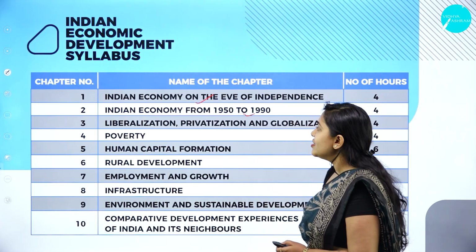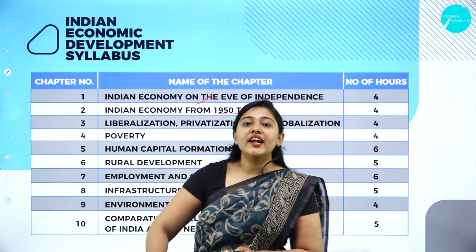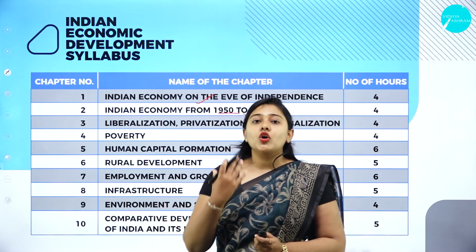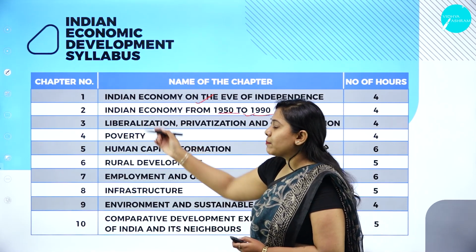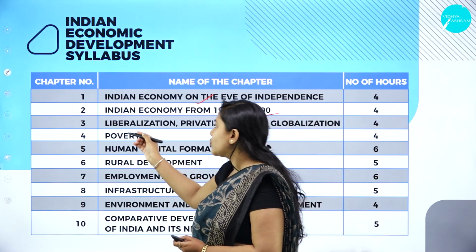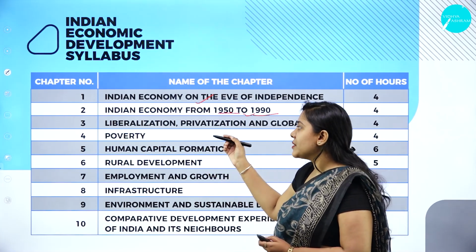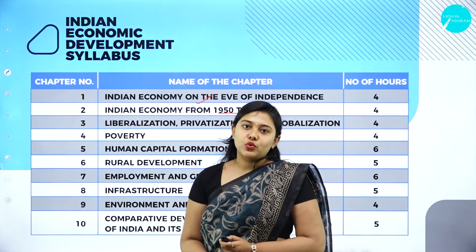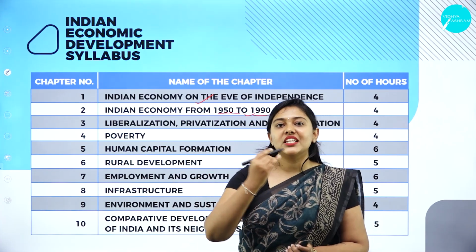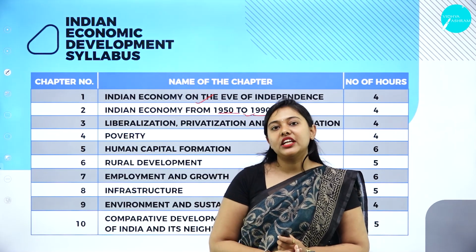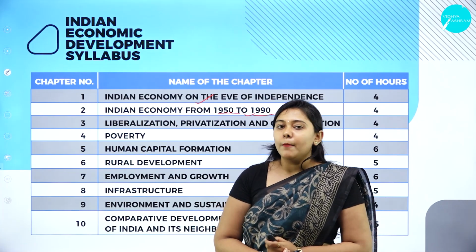And the second unit is from 1950 to 1970. During that era, what was the economic condition of our India? That will be studied in your chapter number 2. And chapter number 3 is liberalization, privatization and globalization. That will be studied in your chapter number 3. And we have poverty. Under poverty, we have below poverty line and above poverty line. That bifurcation, everything, we will be discussing when we go into the chapter on poverty.